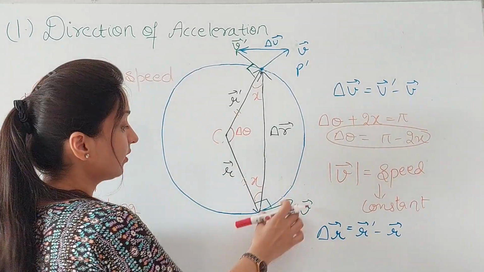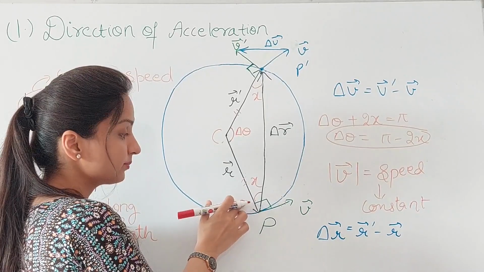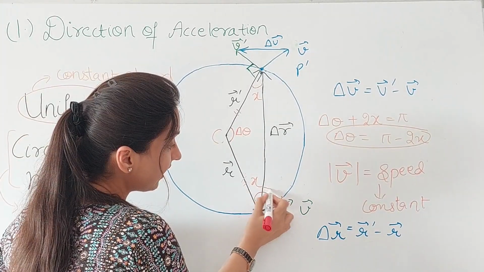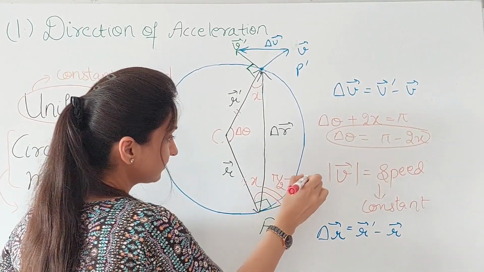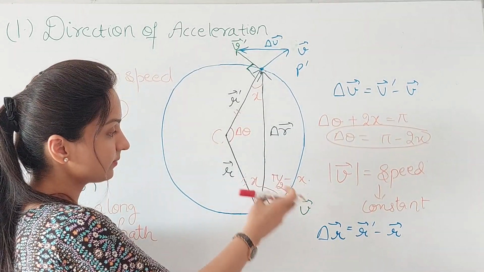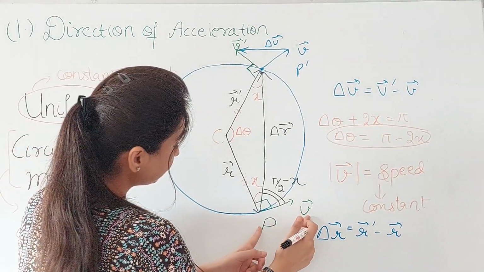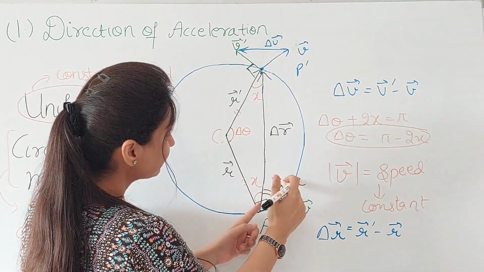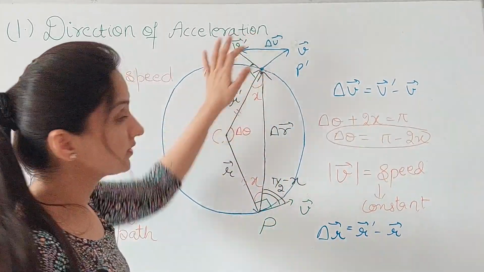You know that this velocity was along the tangent at this point, and the angle between this position vector and this velocity vector is 90 degrees. So this angle is nothing but pi by 2 minus x. If I write this in radians, 90 degrees is pi by 2, so this is pi by 2 minus x. If this is clear, you know that this velocity vector is forming an angle pi by 2 minus x with this delta r. Okay, so now let us move to this triangle.